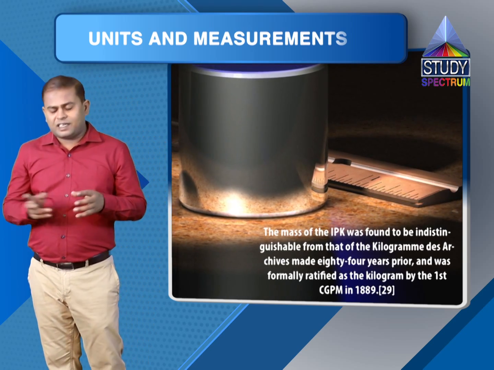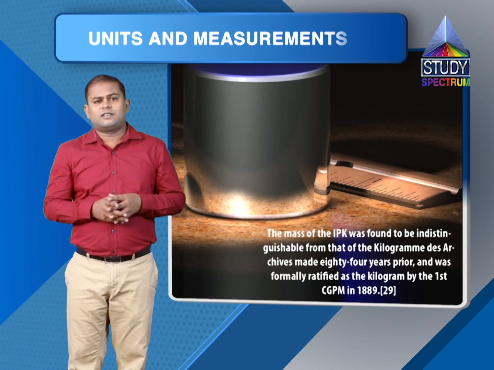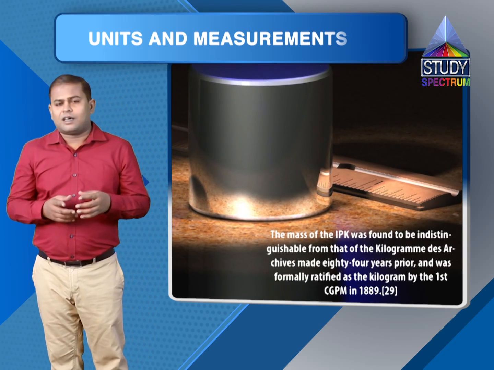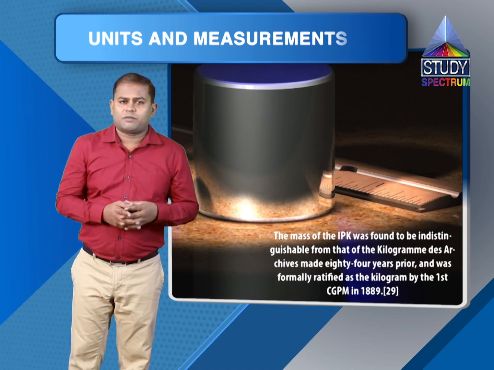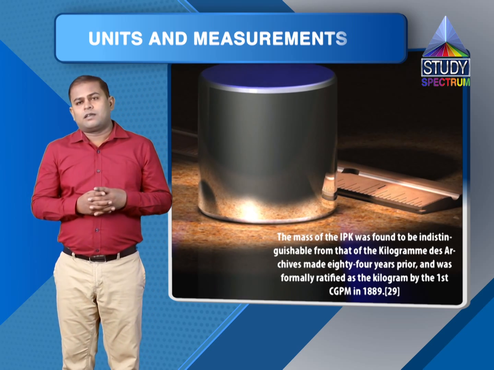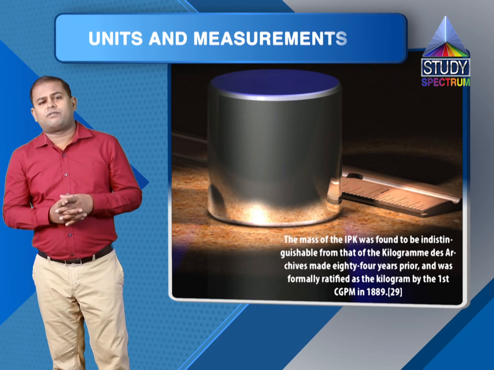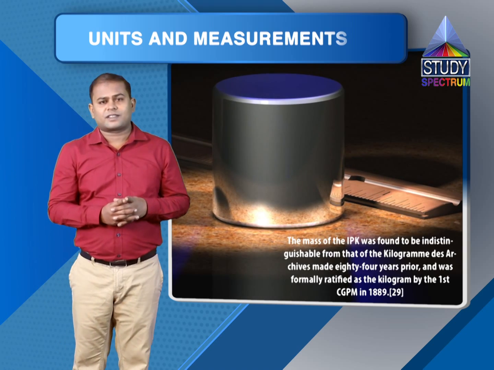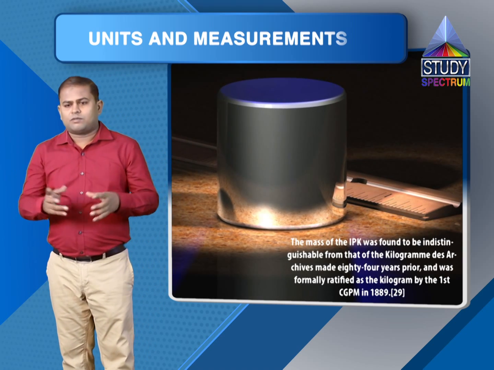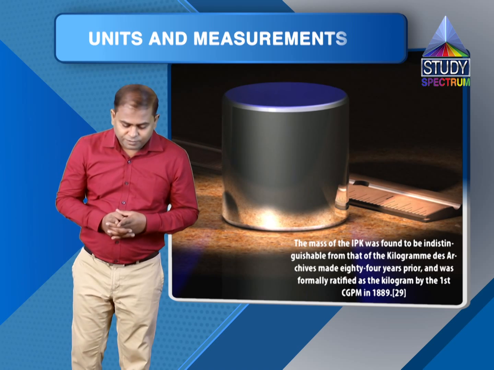What they have done is made a prototype of 1 kg, made up of an alloy, this platinum iridium, and it is kept at the International Bureau of Weights in Sèvres, France. So that is what we now say is 1 kg.